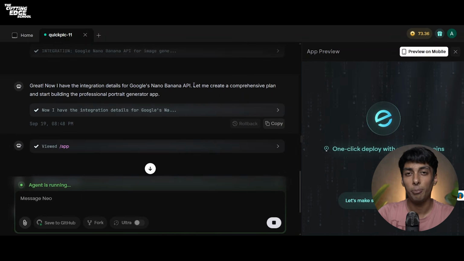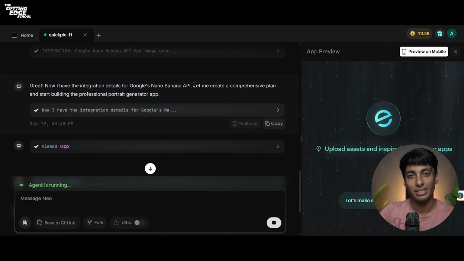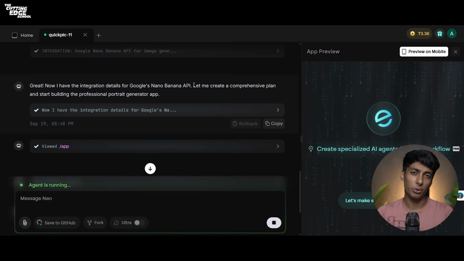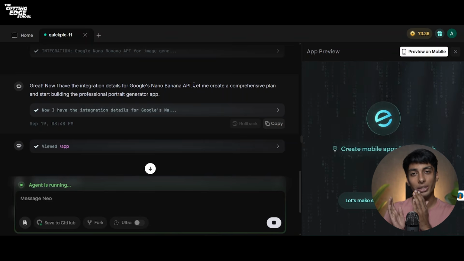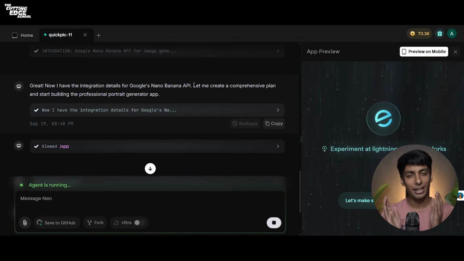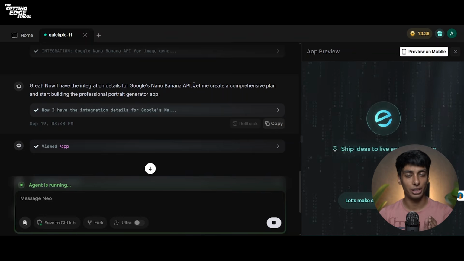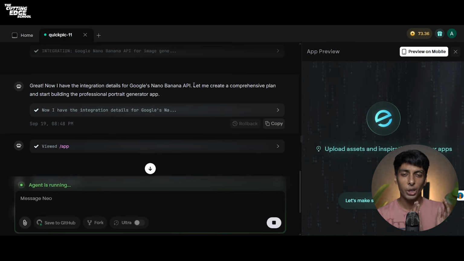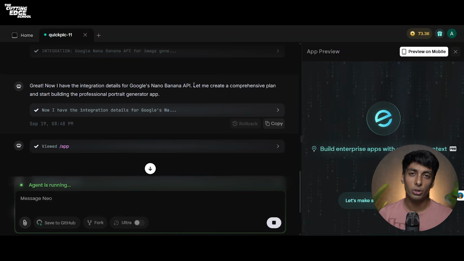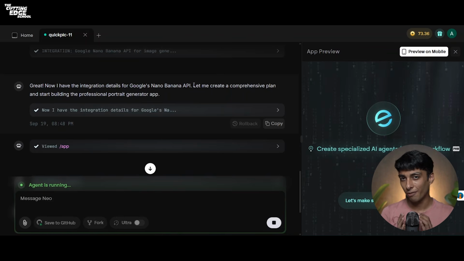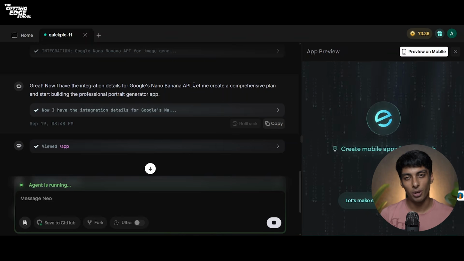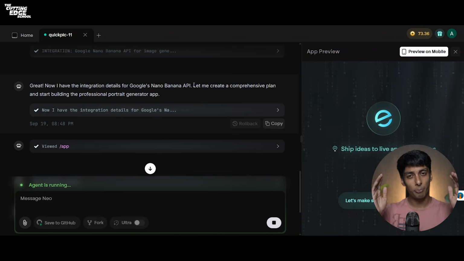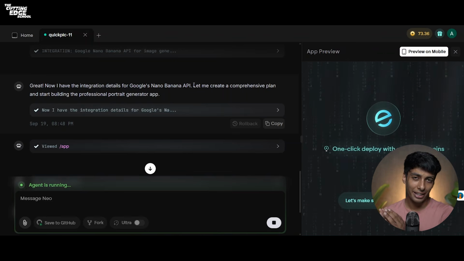Now the agent is actually planning for you. It's getting the resources, reading the API documentation for you, and then it will start the building. This is the actual process in software development. First you do the R&D, which is research and development. You collect all your resources, go through all your API documentation, and then you start the building. After the development, it goes to your QA team. The QA team tests your product and then it goes to your deployment team. The deployment team is different from all of these teams. It is responsible for setting up the servers, connecting domains, etc. Using Emergent, you get your complete software development team from R&D to deployment.